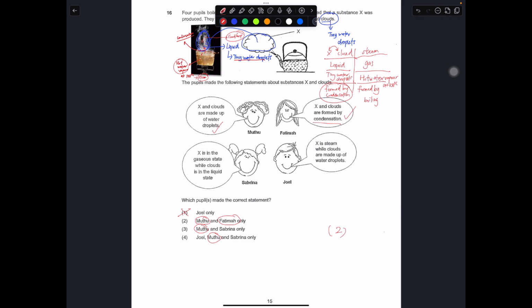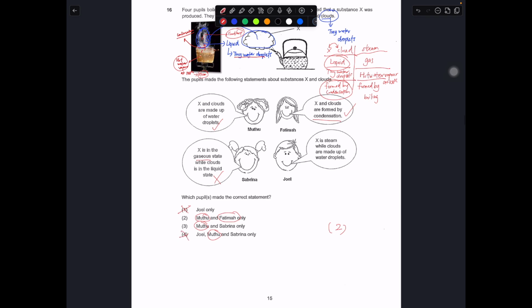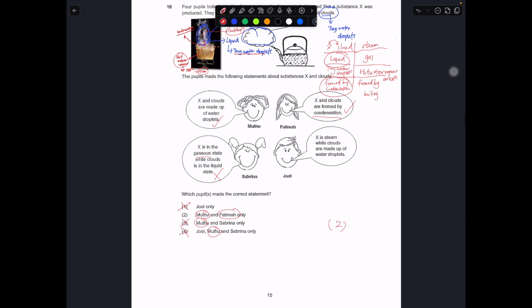Let's take a look at Sabrina and Joel and why they are wrong. X is in gaseous state while cloud is in a liquid state. Wrong, because we already said that both of them are liquid state. So Sabrina is wrong. 4 is out, and 3 is out. So the answer is really 2, which means Joel must be wrong. X is steam while cloud is made out of tiny water droplets. Wrong. X is not steam. X is actually your cloud or your mist. They are referring to the same thing. So the only answer is Mutu and Fatima.